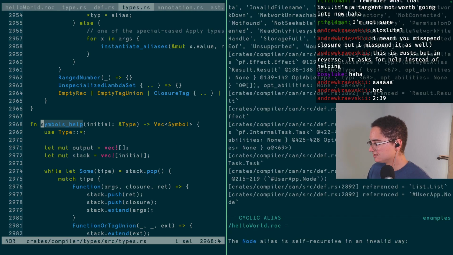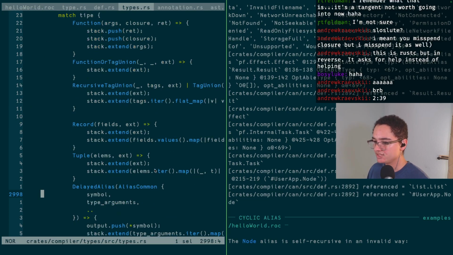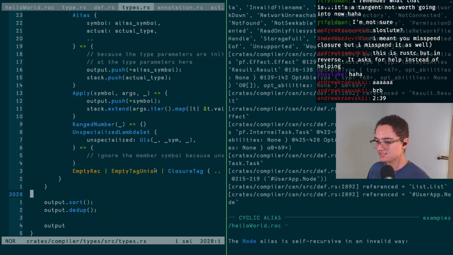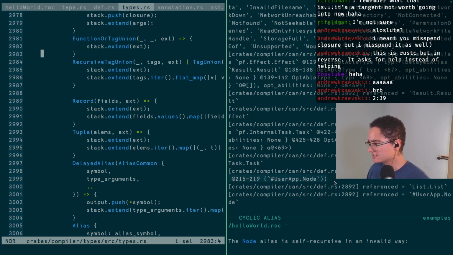Okay. So here's the alias type. We have our list, and we can see it references list and it references user app node. And so I think this symbol function, we need it to ignore lists essentially, which I'm not actually sure what a list is stored as. I guess this might be a tuple given it's in parentheses.